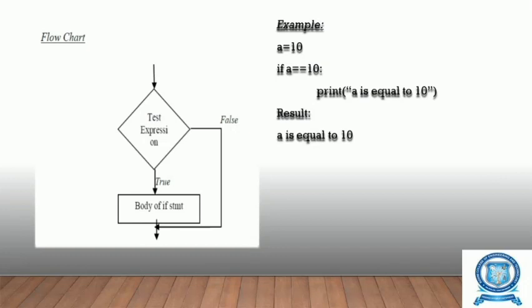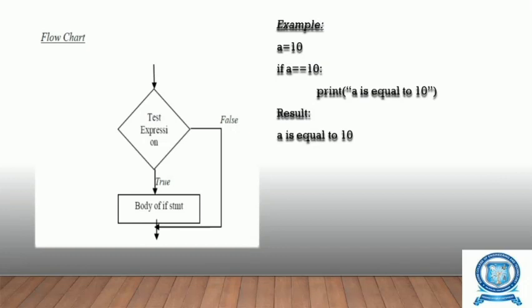The output we will get is a is equal to 10, because the condition is checked here as if a is equal to 10, and we have already initialized the value of a as 10. Since this condition is true, the statement print a is equal to 10 will come as output.